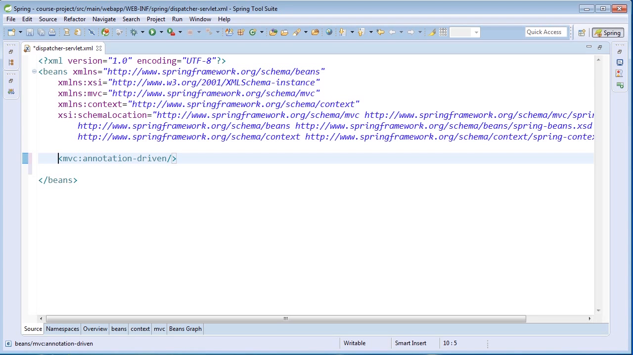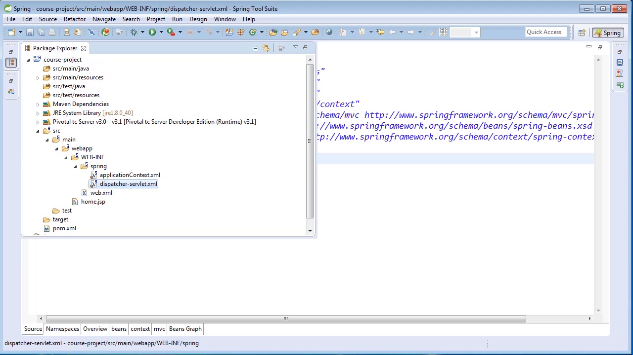Probably the most important configuration specified by this tag is support for the request mapping annotation and for controller annotations, because they really make up the backbone of request processing. While it's outside the scope of the MVC tag, we are going to set up a controller here to demonstrate what this tag enables. If you head to your Package Explorer, we're going to create a new class under the source main Java source folder.